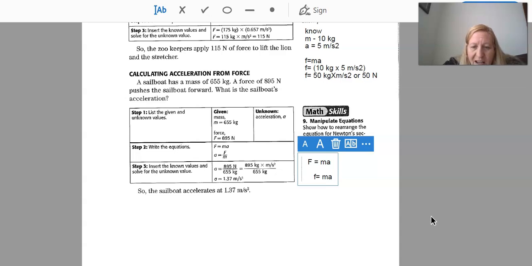So what I want to do is I want to divide this side by acceleration. Okay. I'm also going to then take this side and divide by acceleration. When I cancel this out, what I'm going to be left with is mass equals force divided by acceleration.